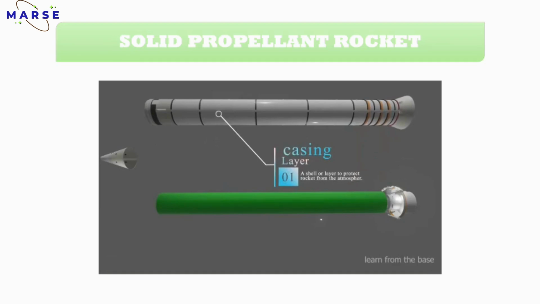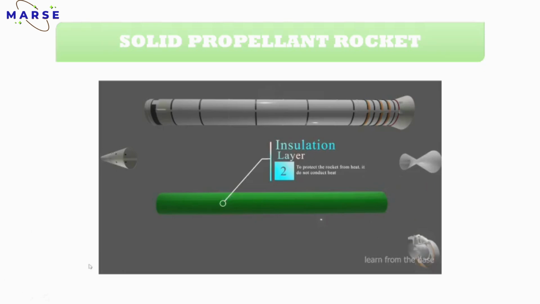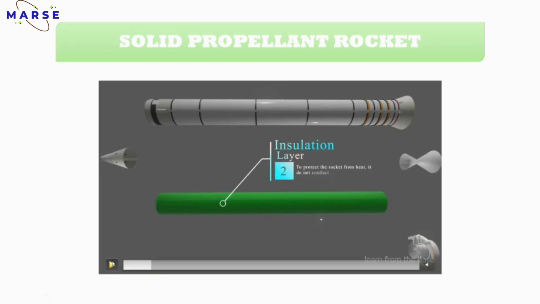So this is the outer casing, you can see the casing layer. Next is the insulation layer. In the first module, we discussed the insulation layer. What is meant by insulation basically? Insulation is a type of material or chemical used to protect from the heat, means resist the heat. In the combustion chamber, the temperature goes beyond 3000, 4000 Kelvin.